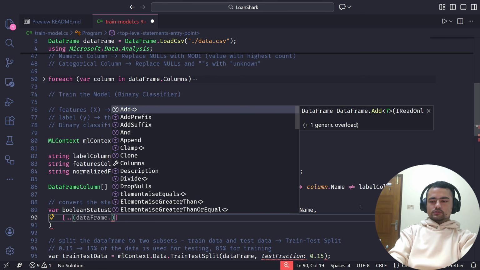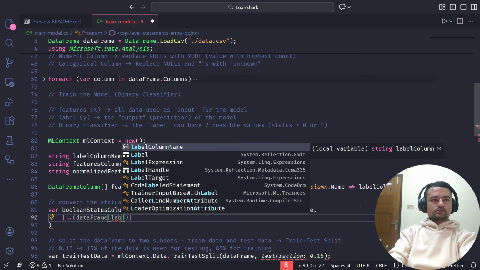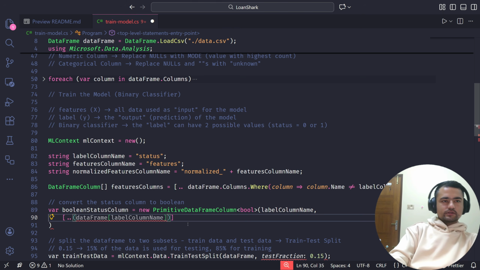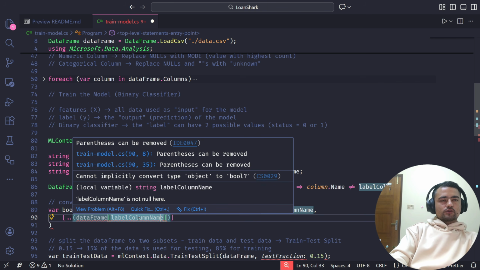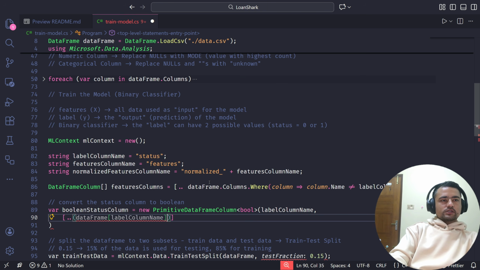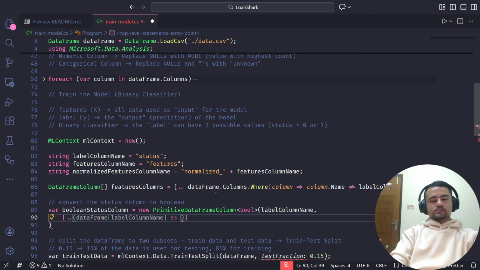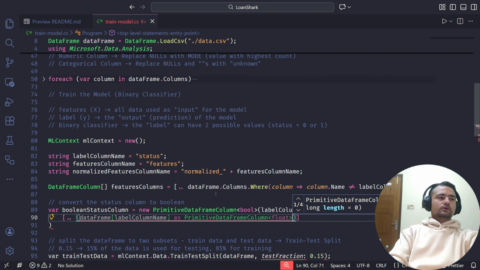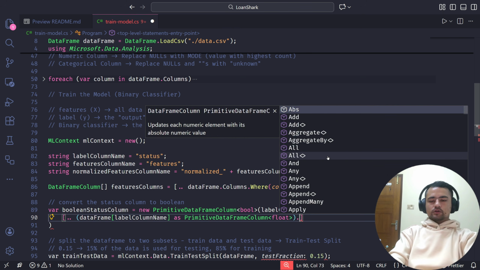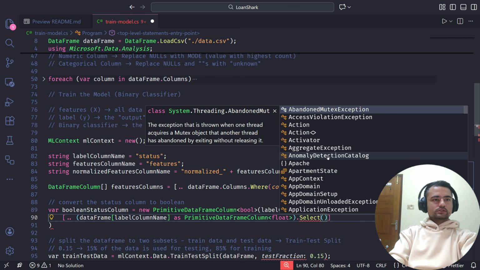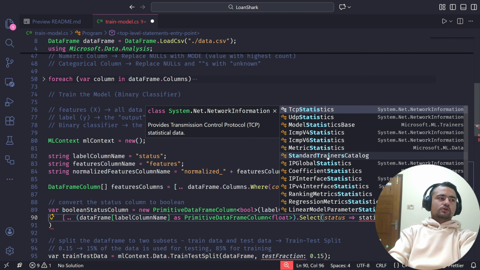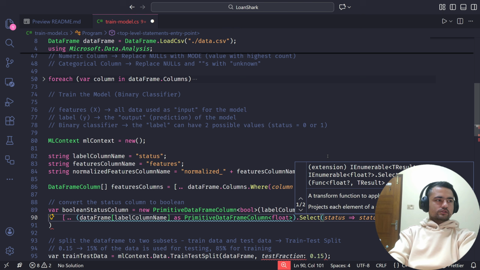So data frame dot, actually it's just query through the column name, and now we cannot directly work on this data frame column. The type of this column will be data frame column. Instead we need to cast it as a column containing some value. So I'm just going to cast it into a column with float values, and now on this I can do the LINQ query select, and I will have the status values which are just 0 or 1. So to cast this into boolean, I'll just do this.